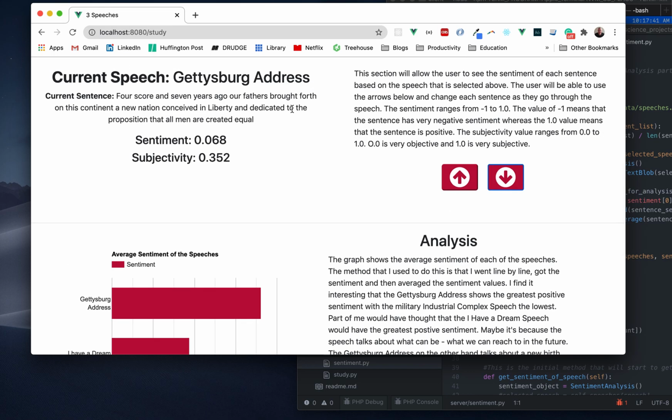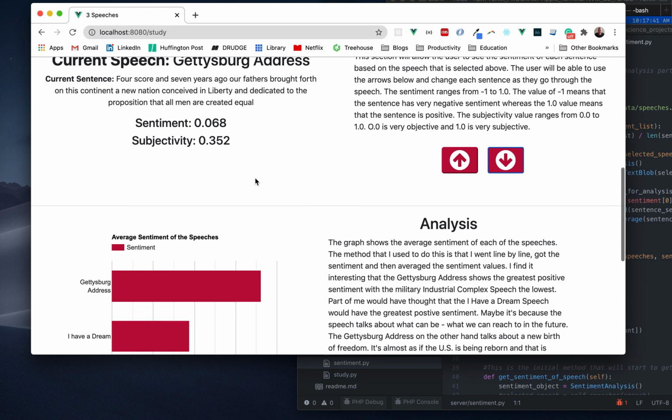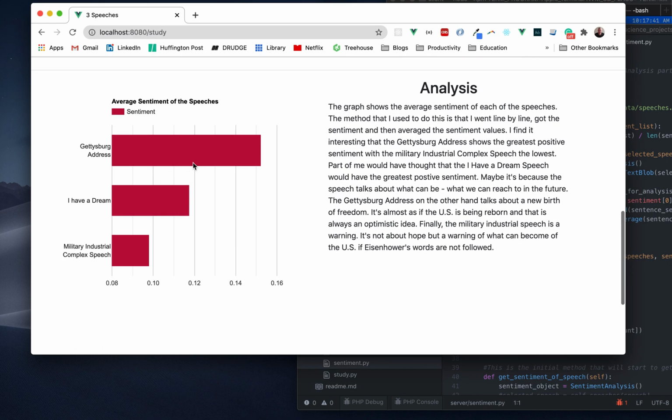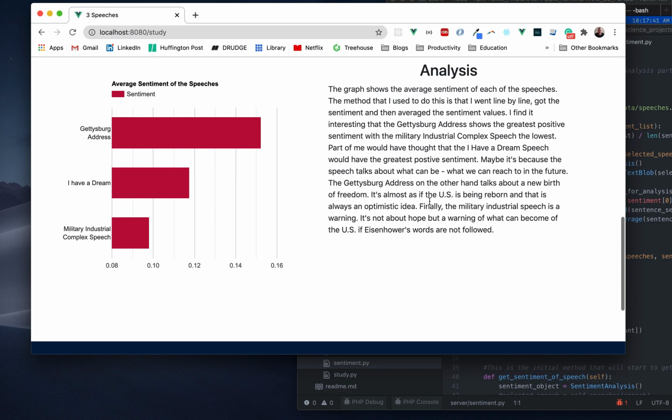So I took the average sentiment of each speech, put it together in an array or list in Python, and then basically found the average of that. And we find that the Gettysburg Address has the highest sentiment at just 0.152, with sentiment going from -1 being very negative to +1 being very positive. Then I Have a Dream and Military Industrial Complex. I somewhat agree with how this is set up here, but part of me would wonder if I Have a Dream would have a higher sentiment than the Gettysburg Address. I don't know. I kind of talk about some of my views with that here.